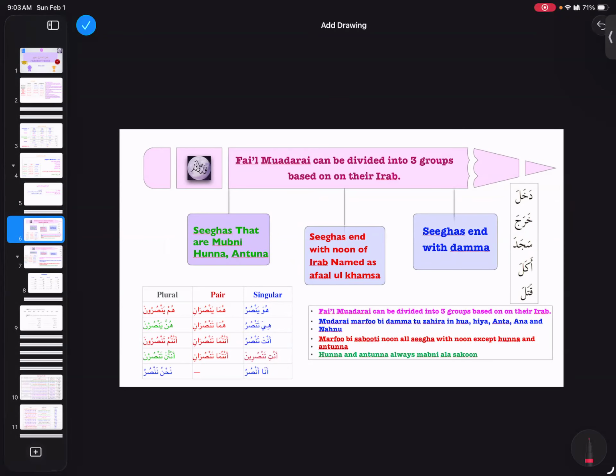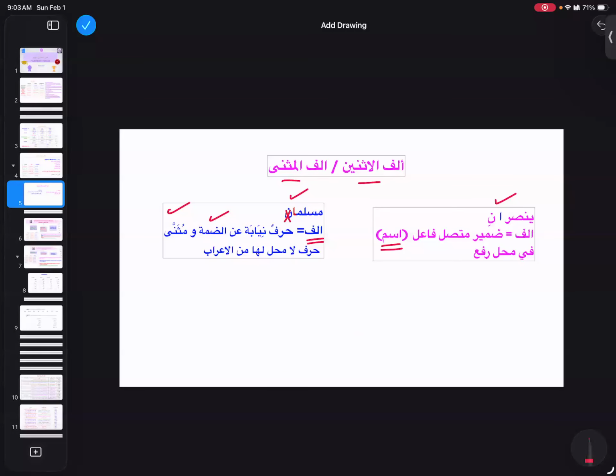How are we changing the dhamma to the alif in Muslimani? Because in Muslimun, if I have to write this down over here, Muslimun, I'm gonna write it like that.